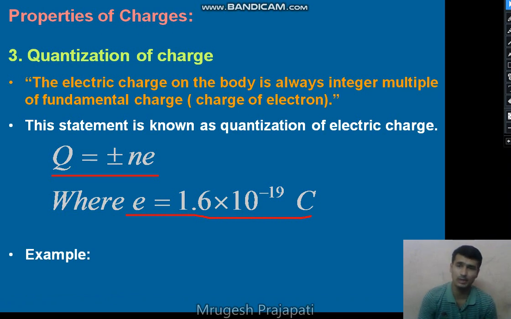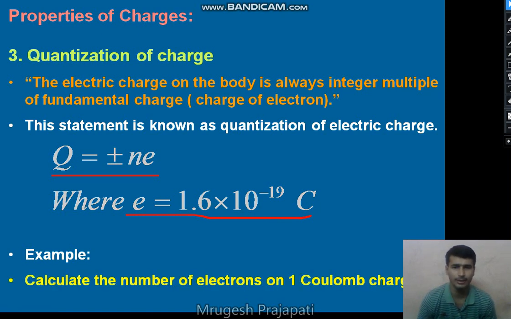So what is the quantization of the electric charge? The quantization of the electric charge means that the total charge on the system is an integer multiple of the fundamental charge. Similarly, we can calculate the number of electrons in 1 coulomb of charge. You can obviously calculate it at home.